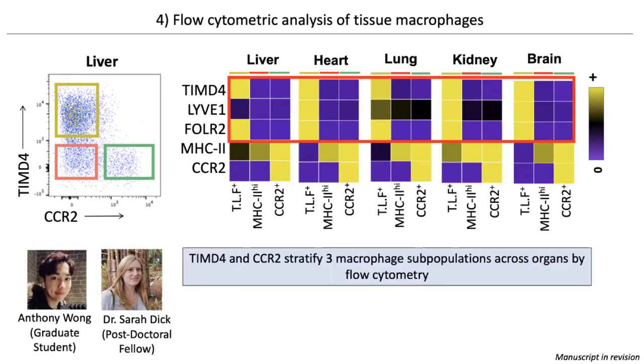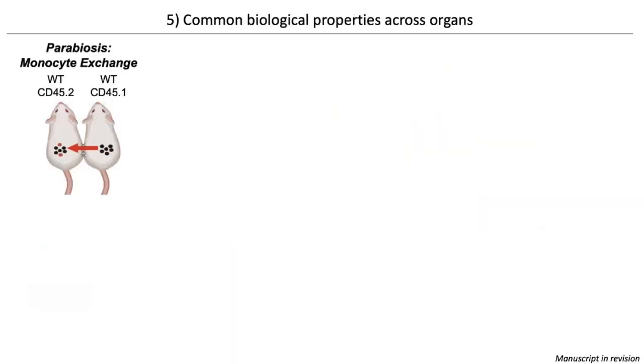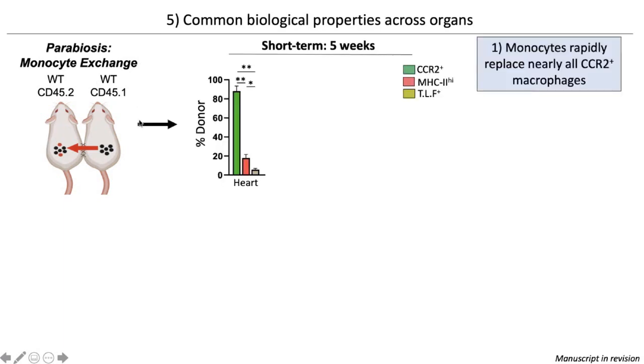So we then use this stratification to assess if these 3 subsets differ biologically. Specifically, we assess the relationship of these subpopulations to monocytes. We use parabiosis where 2 mice are joined and they share their circulatory system. So this means that monocytes from one mouse can enter tissues in the other and differentiate into macrophages. So we first paired 2 wild-type mice together for a short-term 5-week-long time period.